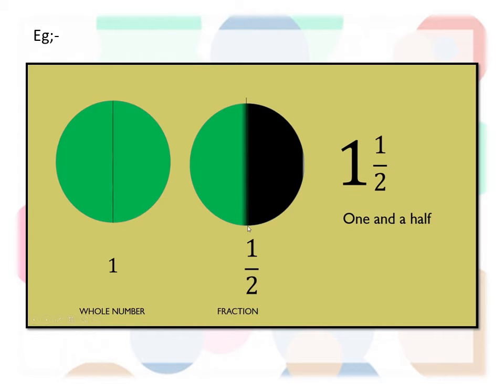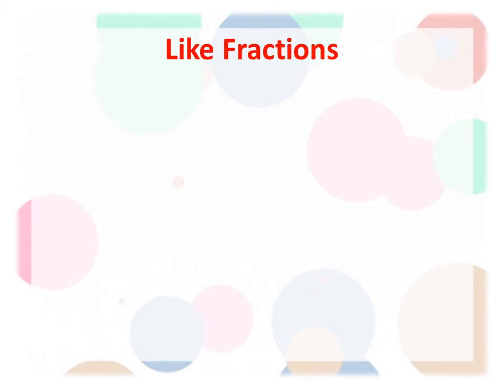Example. Here you can see in the first circle 2 equal parts, both colored. Then we can take 2 out of 2 as the whole number. 1 is the whole number, and second you can see a half. Then 1 and a half. We call these fractions mixed fractions.